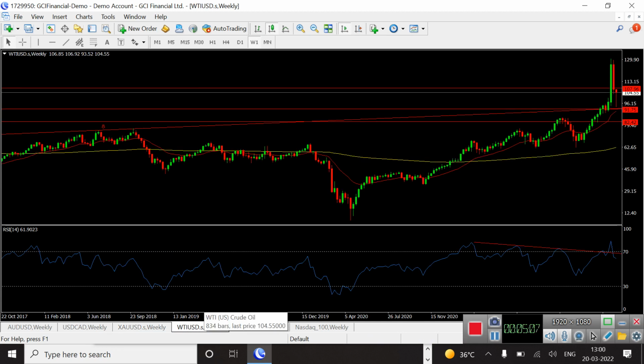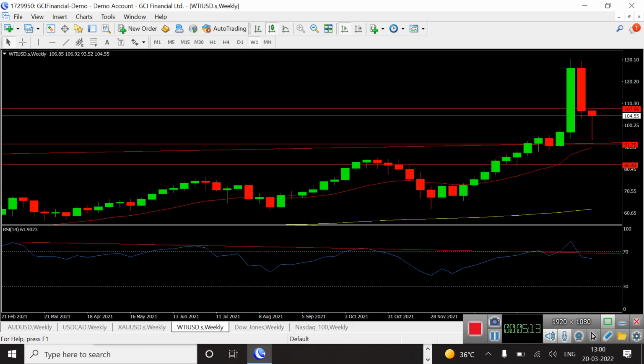Now I am coming to the crude oil prices. If you see the crude oil this week candlestick, you see the range of crude oil from $93.52 to $106.92, almost more than $10. We have seen the price movement in crude oil last week, and it has formed a hammer pattern in the weekly chart, which shows buying initiated at lower levels and put prices upward for the coming week.